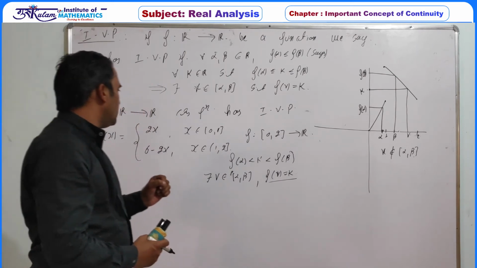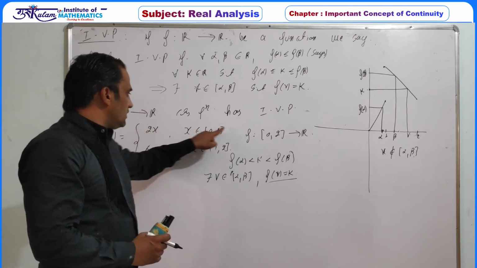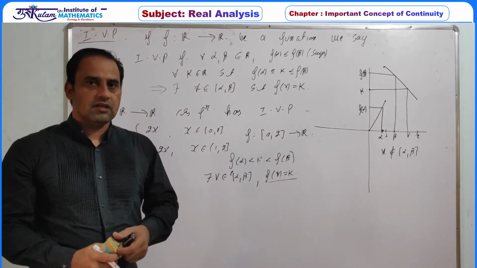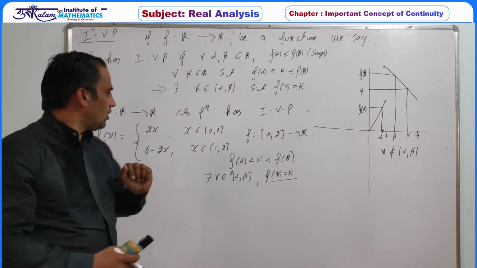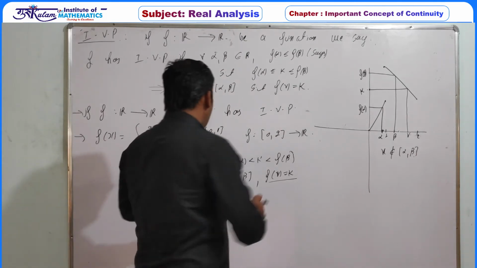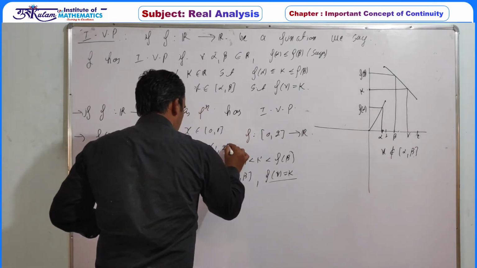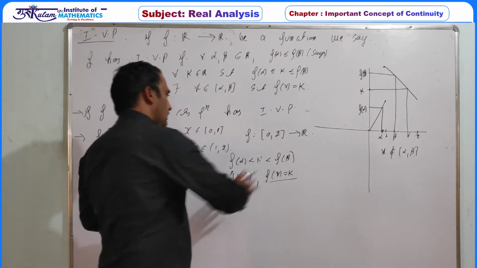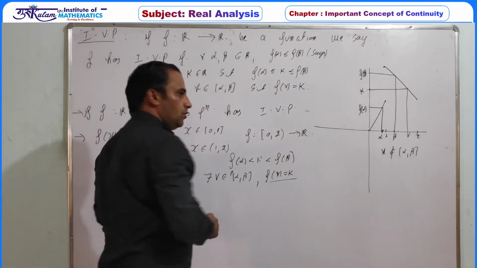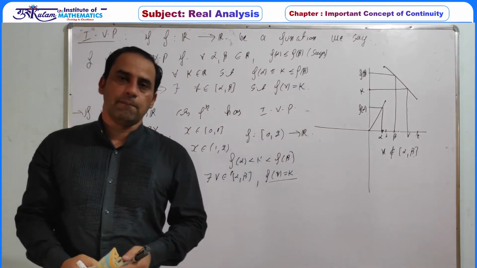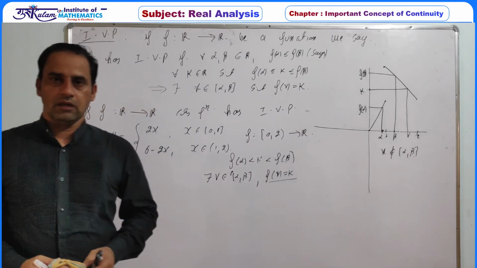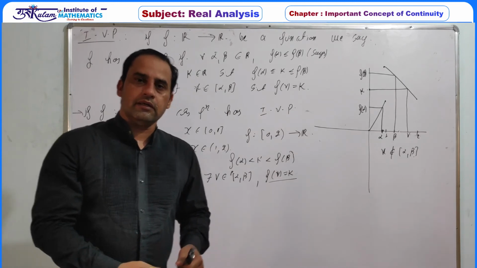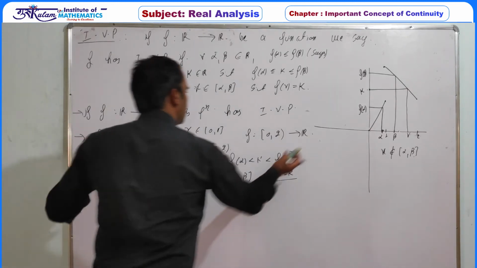What is important in this function? In this region this function is strictly increasing, and in this region this function is strictly decreasing. So obviously this function is a 1-1 function. So definitely this function is 1-1 but does not satisfy IVP. So we have the information that if a function is 1-1, it need not have the intermediate value property.